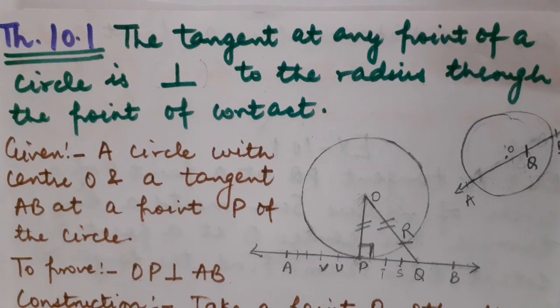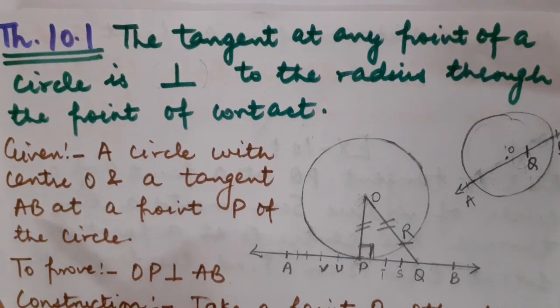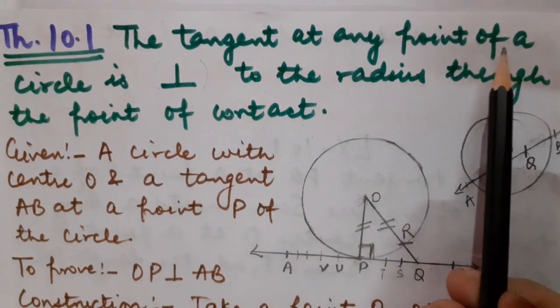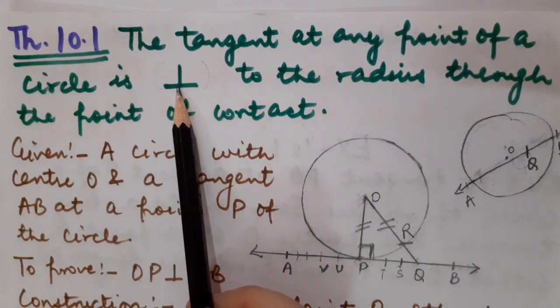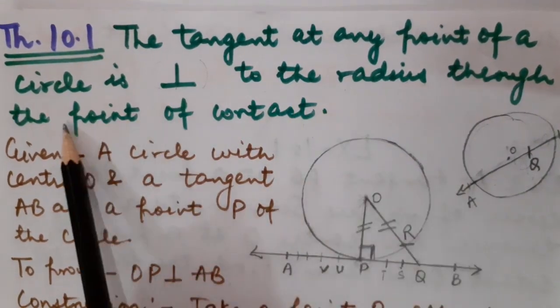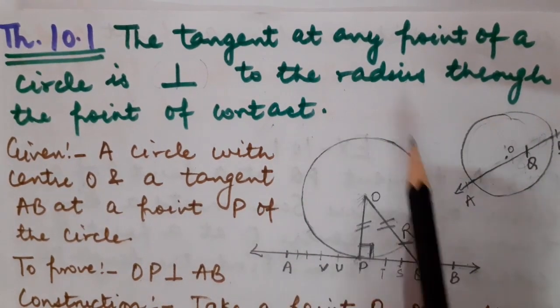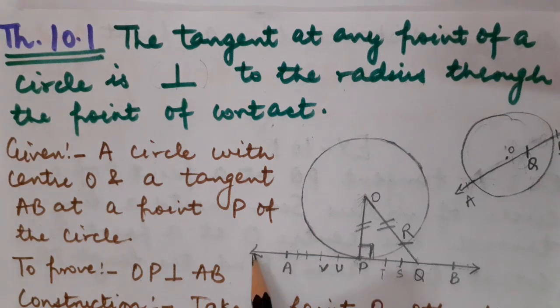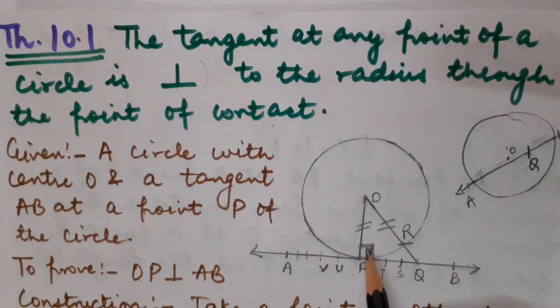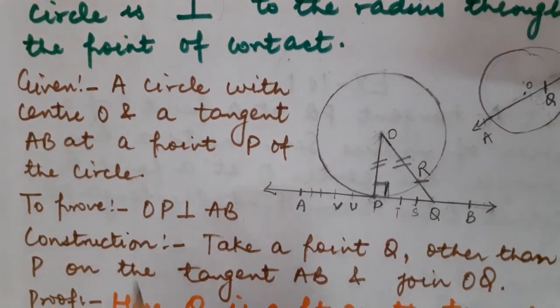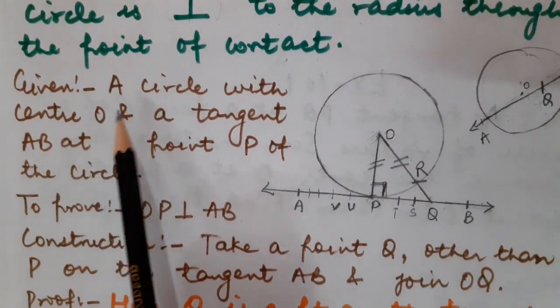Now, children, I am going to start theorem 10.1. What is the statement of theorem 10.1? The tangent at any point of a circle is perpendicular to the radius through the point of contact. Or we can say like this also, that radius is always perpendicular to the tangent at the point of contact. Okay, so let us start recalling this theorem's proof.